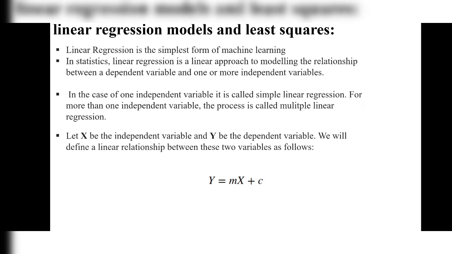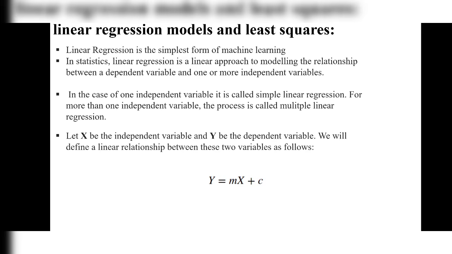Okay, next, linear regression models and least squares. We said that to control the error we are using some models like linear regression and least squares methods, etc. For linear regression we have only one independent variable. If we have more than one independent variable and more than one dependent variable, then we'll call it multiple regression. Okay, linear regression models and least squares.